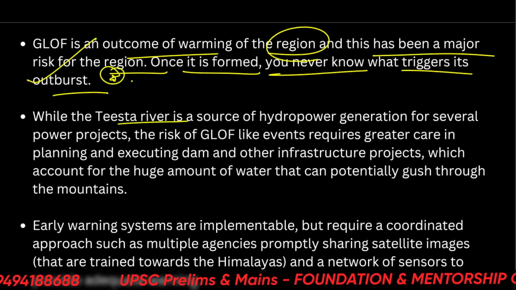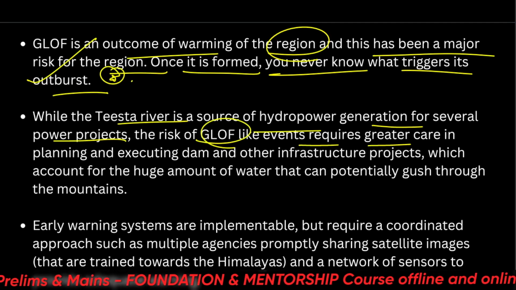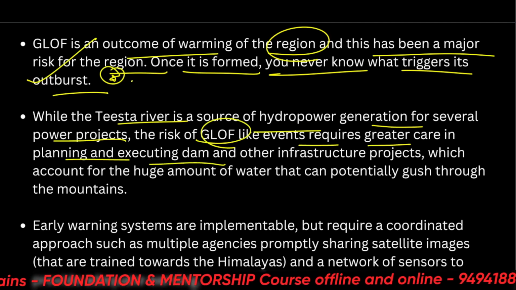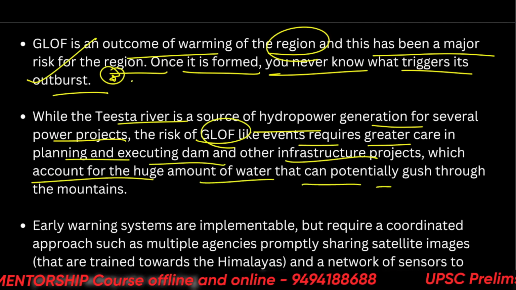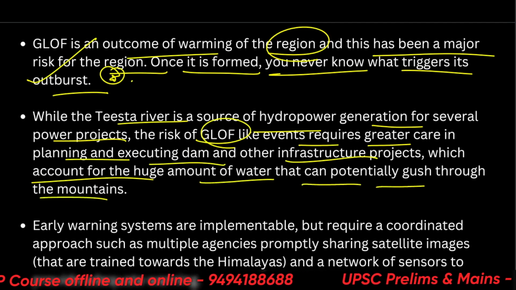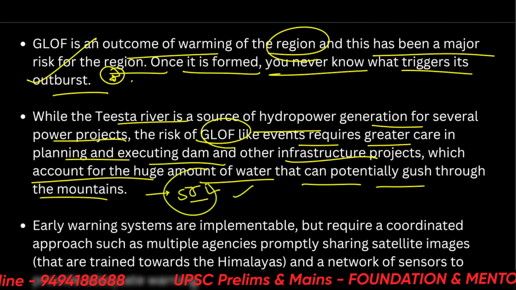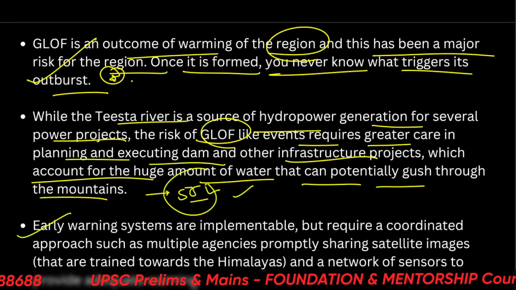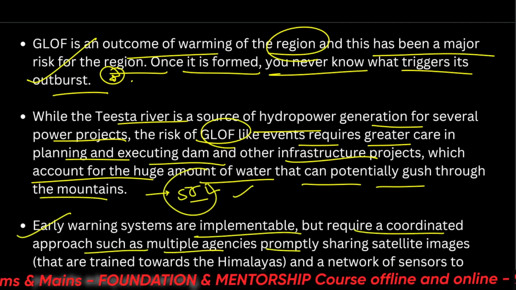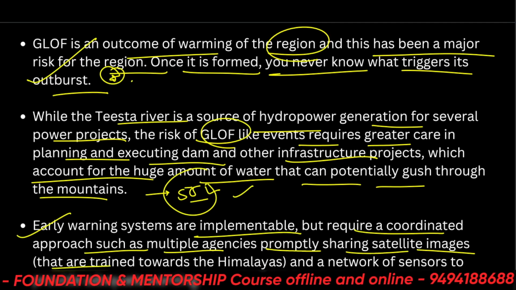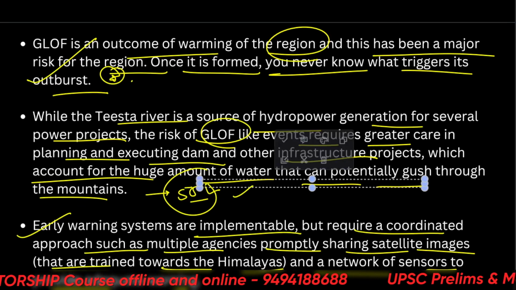So while the Teesta River is a source of hydropower generation for several power projects, the risk of GLOF-like events require greater care in planning and executing dam and other infrastructure projects, which account for the huge amount of water that can potentially gush through the mountains. As you already saw, it was more like 55 kmph plus speed, so that's a lot of speed. Early warning systems are implementable but require a coordinated approach, such as multiple agencies promptly sharing satellite images that are trained towards the Himalayas and a network of sensors to provide adequate warning.